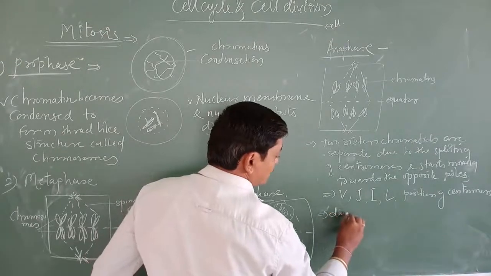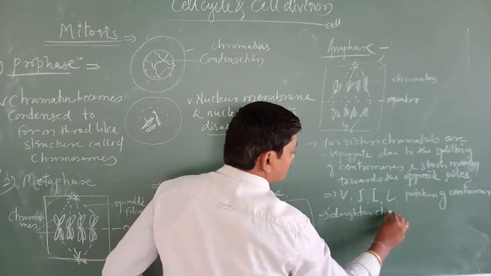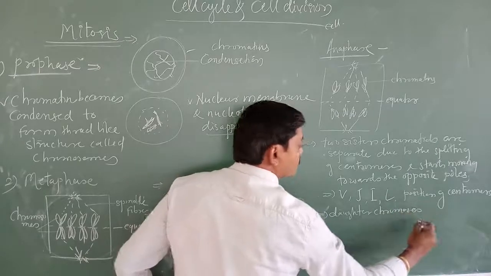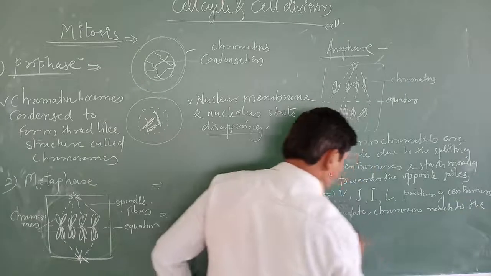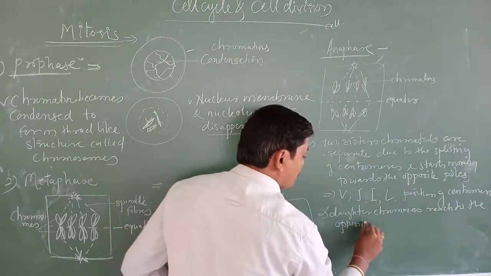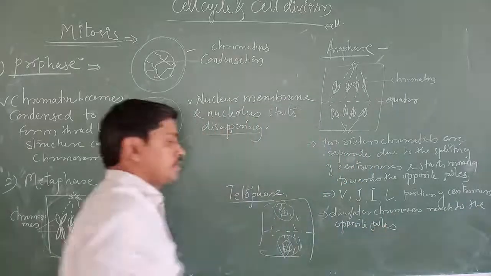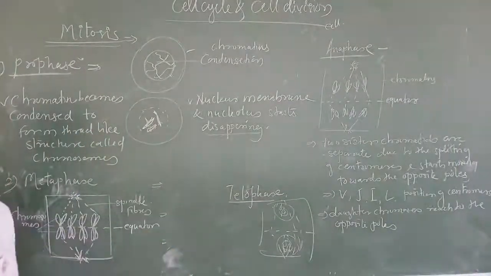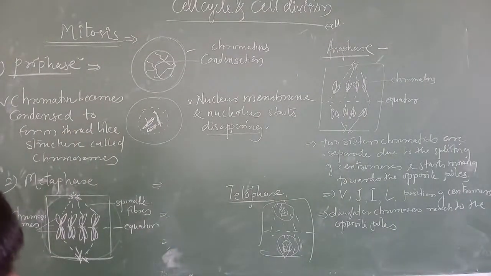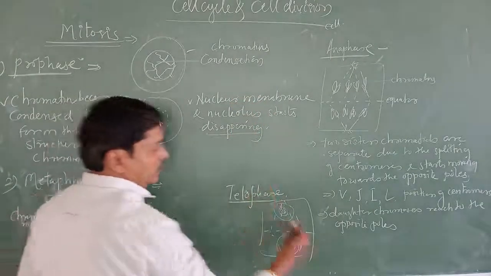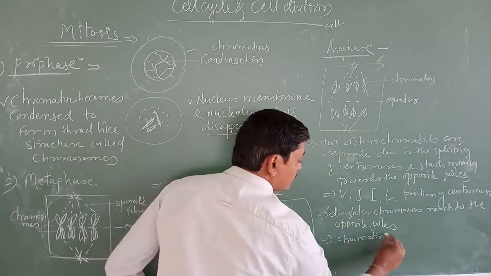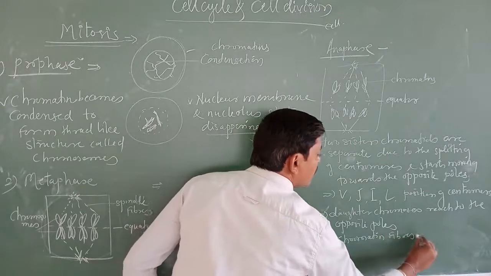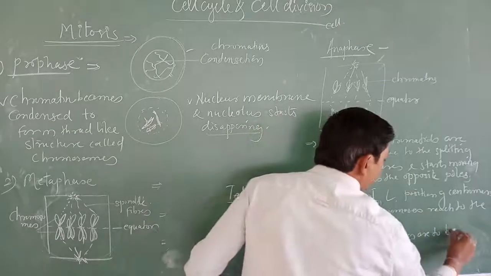Daughter chromosomes reach the opposite poles. They uncoil and form the chromatin fibers. Then again these chromatin fibers are to be formed.